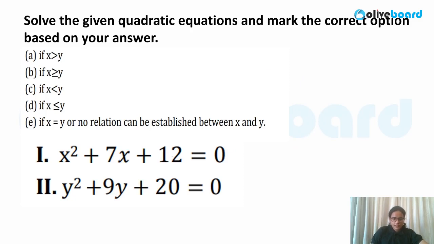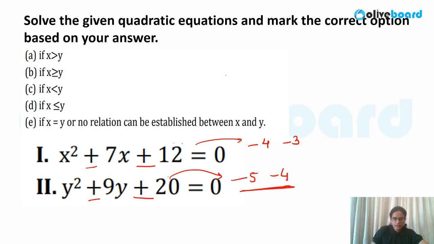Now here they are asking you, again you can check both of the values are positive and here also the sign is same. So I need to check the actual root in this case. So let me figure out the root, but easy roots are there. So 4 3s are 12, so in this case minus 4 minus 3. In this case 5 4s are 20, so minus 5 minus 4. Here you can observe both of these roots are lesser. So I can say minus 5 minus 4.